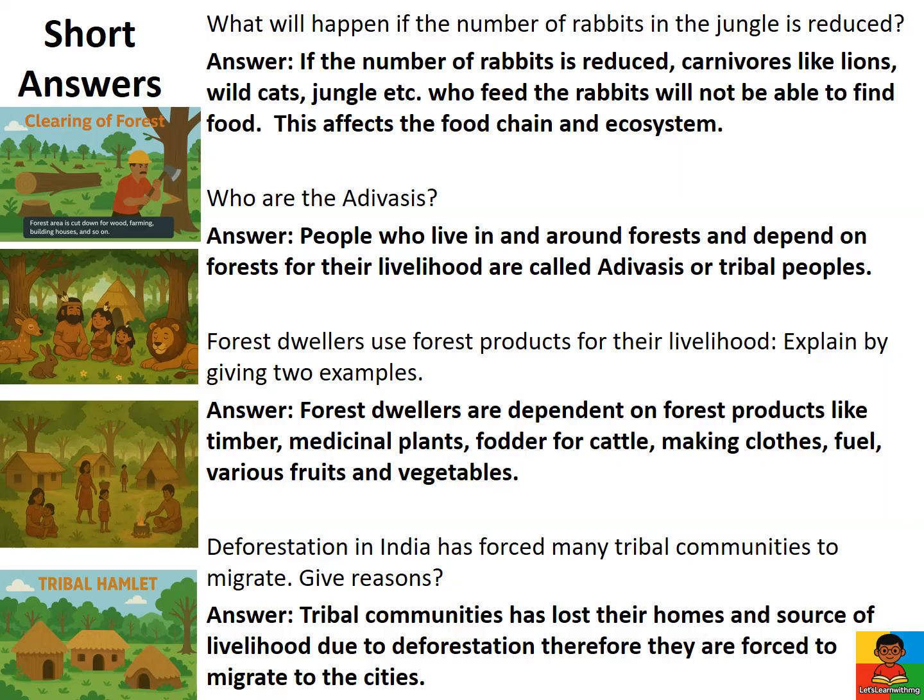Who are the adivasis? People who live in and around forests and depend on forests for their livelihood are called adivasis or tribal peoples. Forest dwellers use forest products for their livelihood. For example, timber, medicinal plants, fodder for cattle, making clothes, fuel, fruits, and vegetables. Deforestation in India has forced many tribal communities to migrate because they have lost their homes and sources of livelihood.